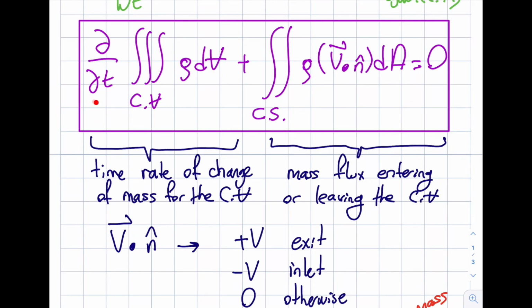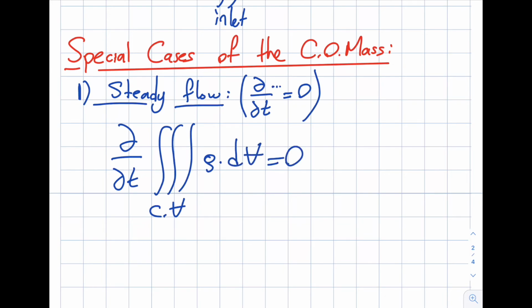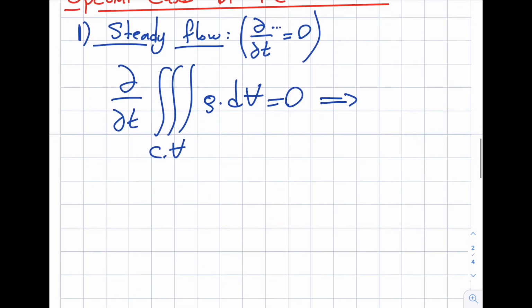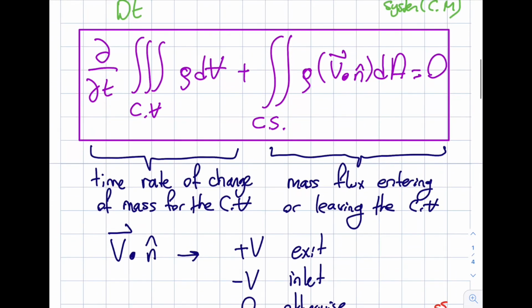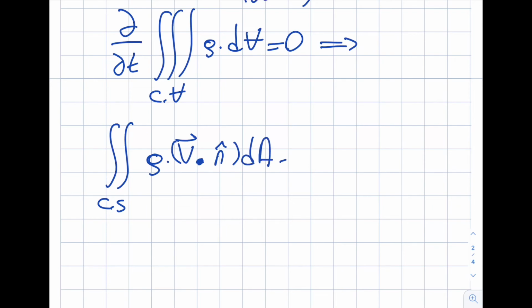So what do you think is going to happen in here? As I mentioned, this is the time rate of change of mass over the control volume. Can I have this changing over time? The answer is no. The partial derivative with respect to t of the integral over the control volume of rho dV will be equal to 0, and hence the first term drops out. So I'm all left with this, and this needs to be equal to 0. Let's write it: the double integral over the control surface of rho v dotted with n dA is 0.